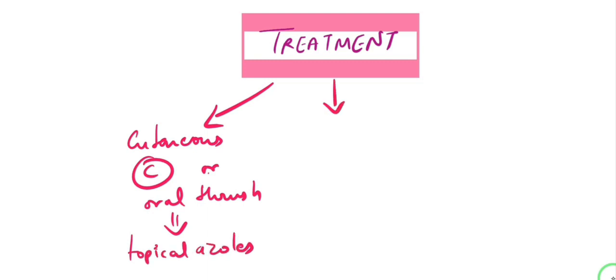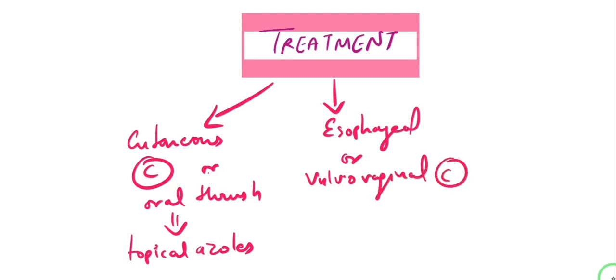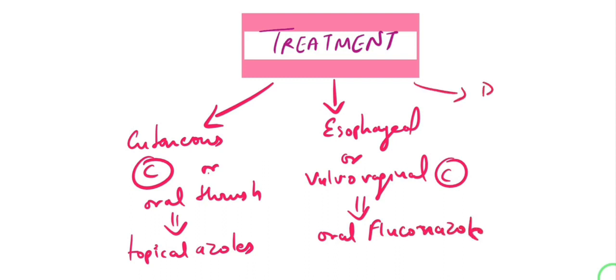And for the treatment of esophageal or vulvovaginal candidiasis, we are going to give oral fluconazole, right? And for the treatment of disseminated candidiasis, when tissue invasion has already occurred, so invasive candidiasis, we give amphotericin B.